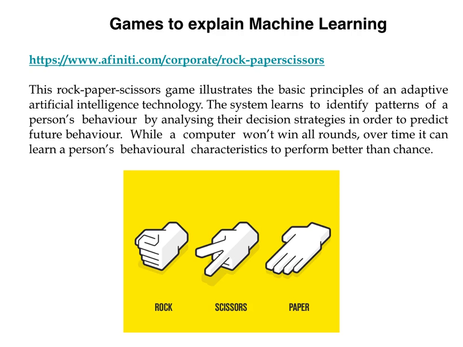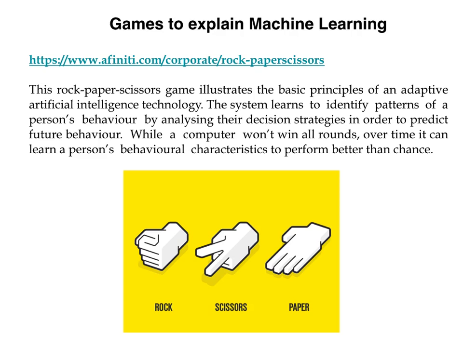The system learns to identify the patterns of a person's behavior by analyzing their decision strategies in order to predict future behavior. So the computer learns, maybe after every 3 chances you give a scissors, or after every 2 chances you give a rock.